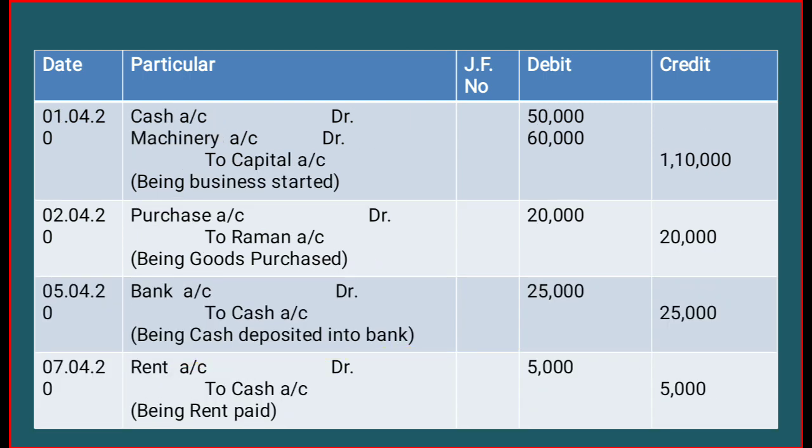Just in the first transaction, our cash account has been debited by 50,000. That we have to note. Once you prepare the cash account, just remember that on the debit side of the cash account we have to write 50,000, because cash account debit means we have to record this transaction on the debit side of the cash account.